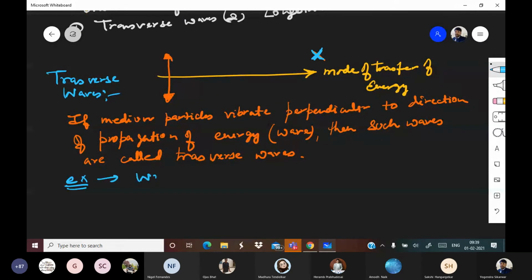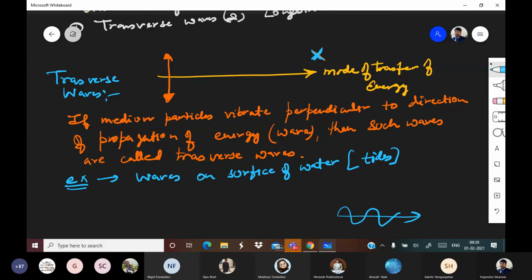Waves on the surface of water. Basically tides. Why? Because when the tide is moving outward, the water is vibrating perpendicularly. When energy is moving outward, water is oscillating perpendicular to it.